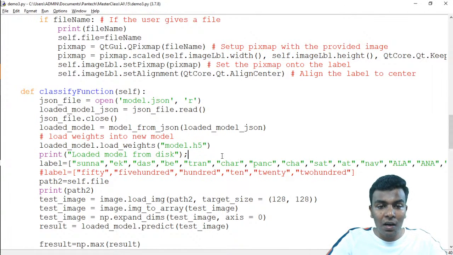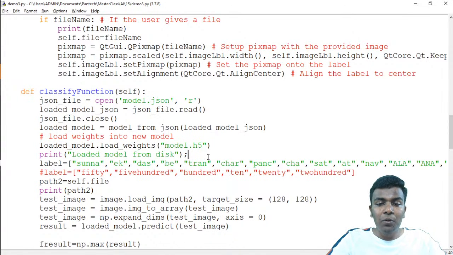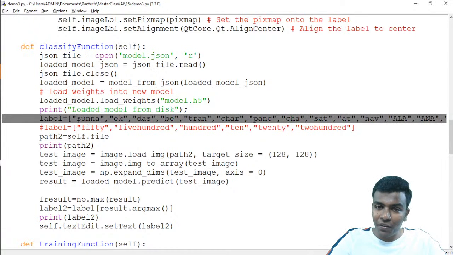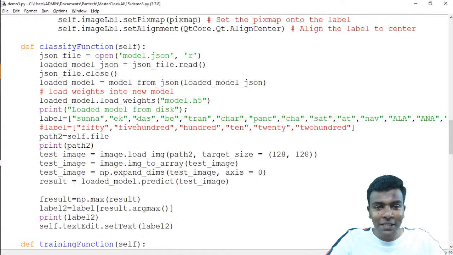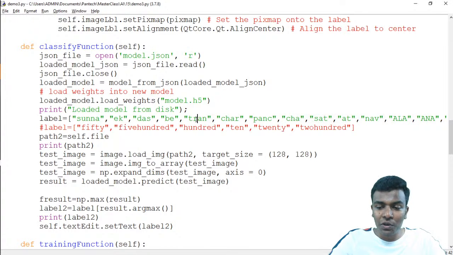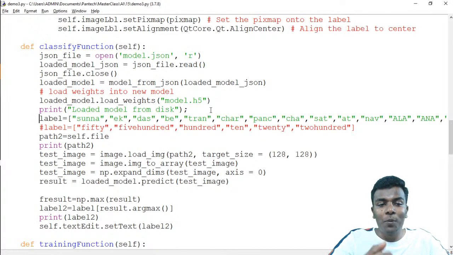Okay, so here we have loaded a model file which is present in my directory into the variable called loaded model. And it's time to specify what are the classes which are required. So here we have specified the classes. I don't know how to pronounce this one, sorry for that. So we have specified the classes which we are going to use, each and every class specified here in an array. Label is equal to each and every class, so that we can identify which class is representing which class ID. I hope you know about the class ID, right?